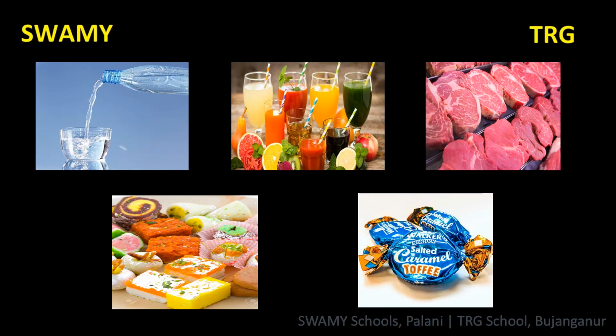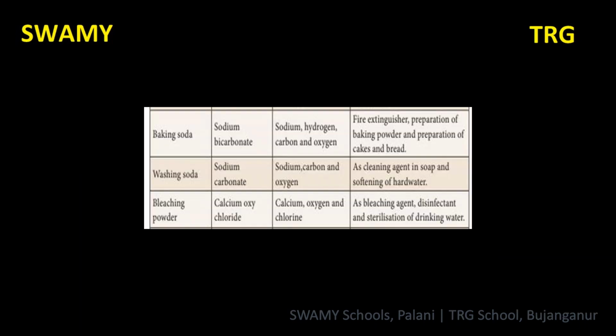Here we have the picture of uses of compounds. Water is used for drinking and as solvent. Table salt is used as preservative for meat and fish. Sugar is used to prepare sweets, toffees and fruit juices. Next compound is baking soda, NaHCO3. Its chemical name is sodium bicarbonate. What are the constituents? Sodium, hydrogen, carbon and oxygen. 4 elements. Baking soda is used in fire extinguisher.